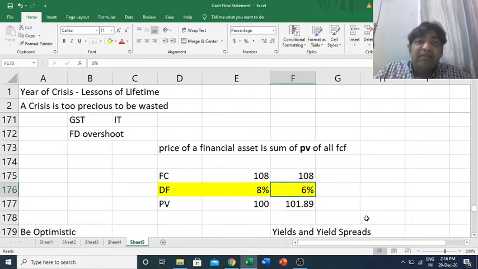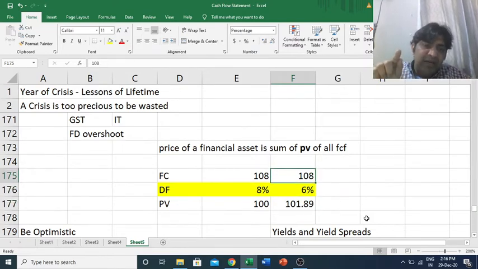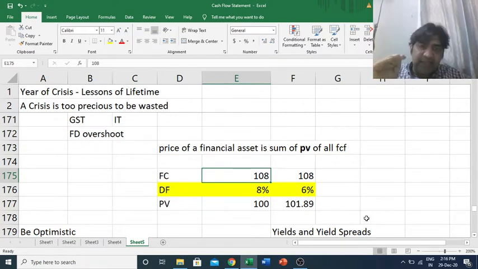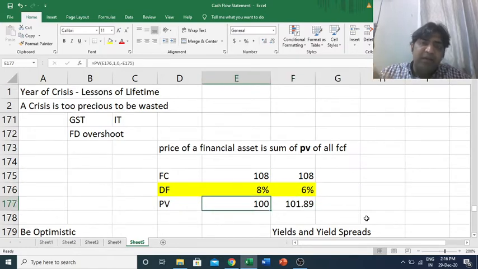Why? Because your money will rise slowly and you still want 108. Your target is the same and your time period, 1 year, is the same, but just because interest rates have come down, today you will have to invest more.